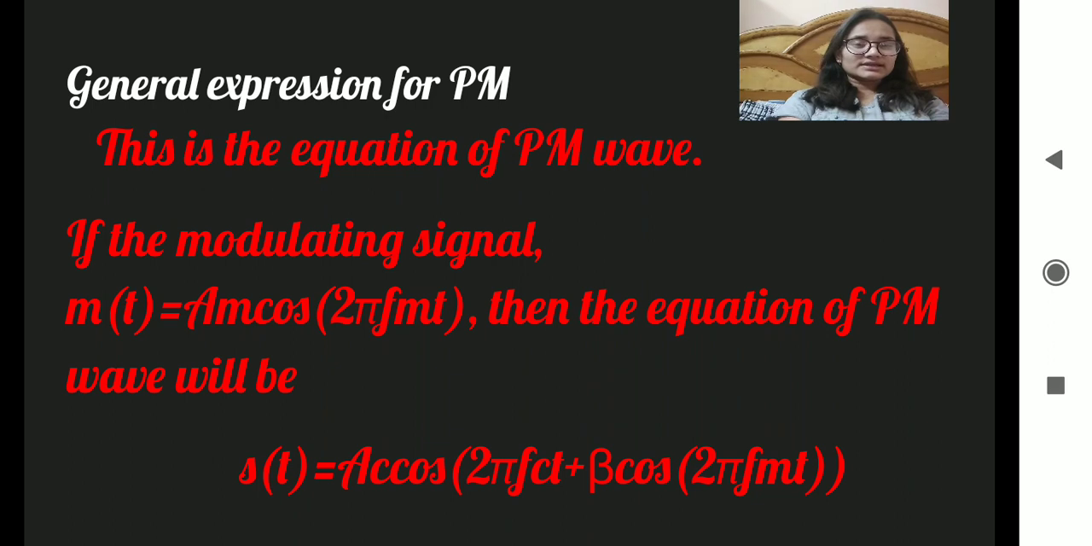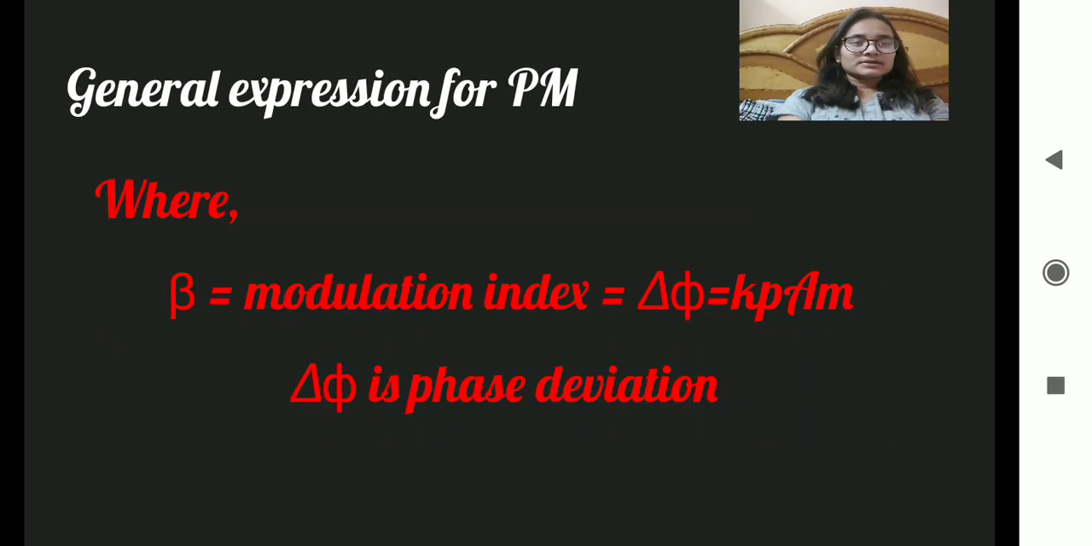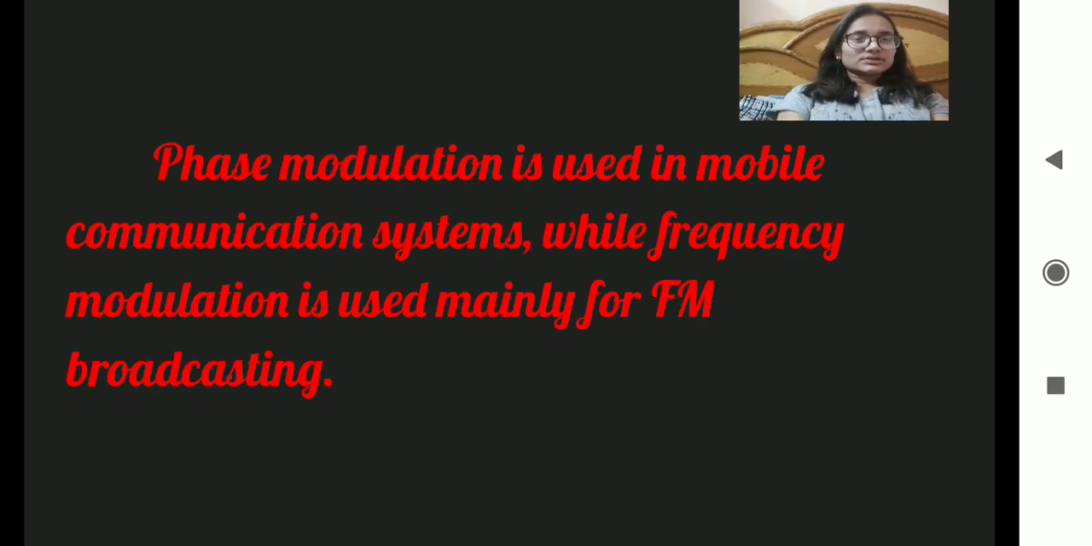As you can see, s(t) = Ac cos(2πfct + β cos 2πfmt), where β is the modulation index, that is equal to Δφ = kp Am, and Δφ is the phase deviation.